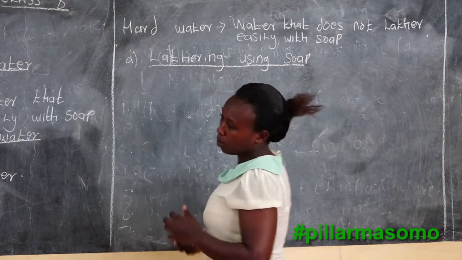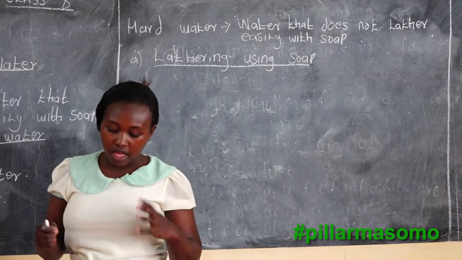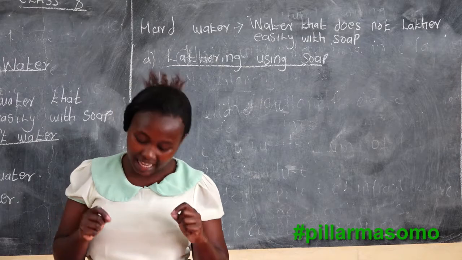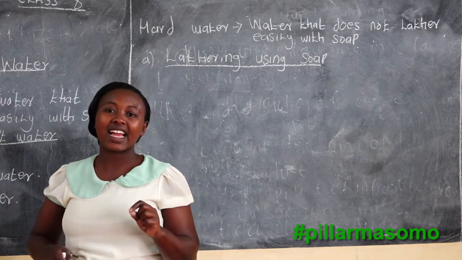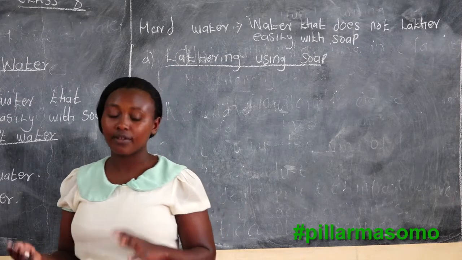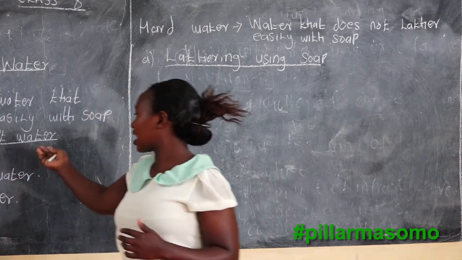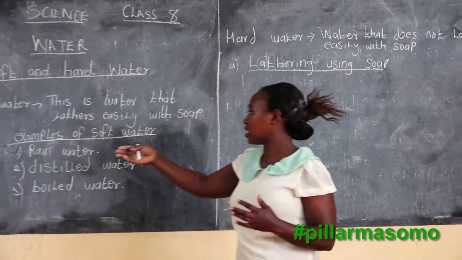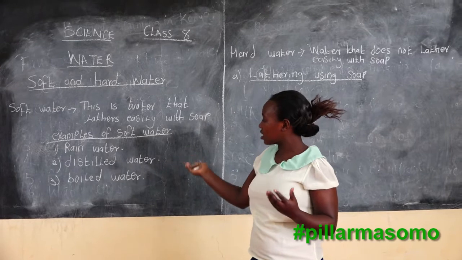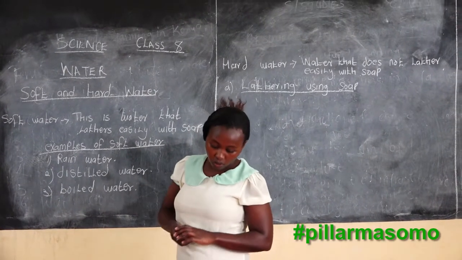Lathering using soap. So we are going to use both the hard water and the soft water, though you shall do it practically in your home. So, lathering using soap, using the hard water and the soft water. We have discussed the soft water, and we have said this is water that we get from the rain, the distilled water, and also the bottled water.